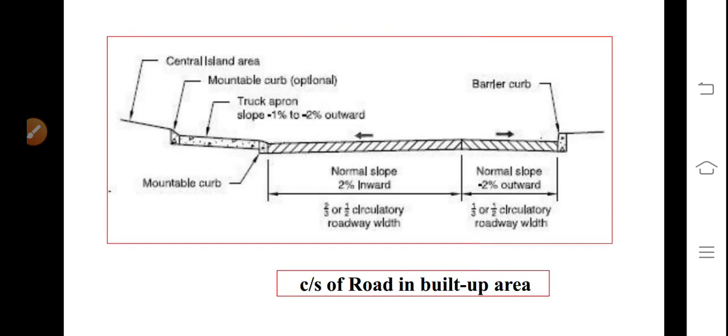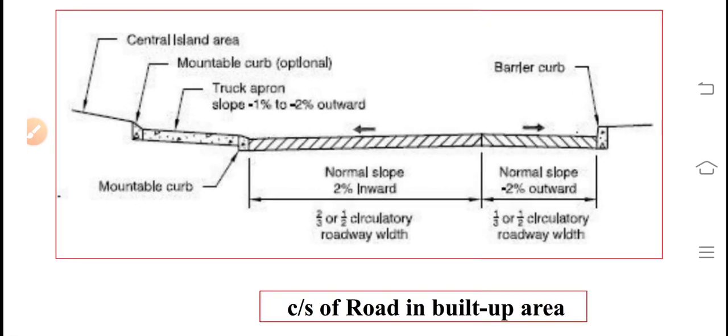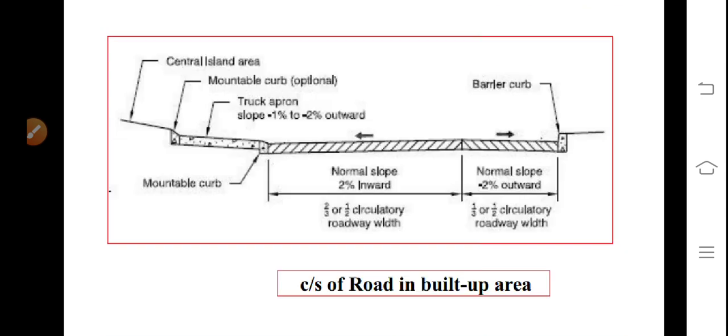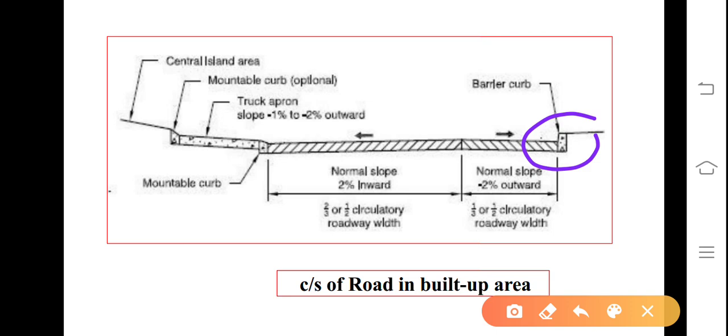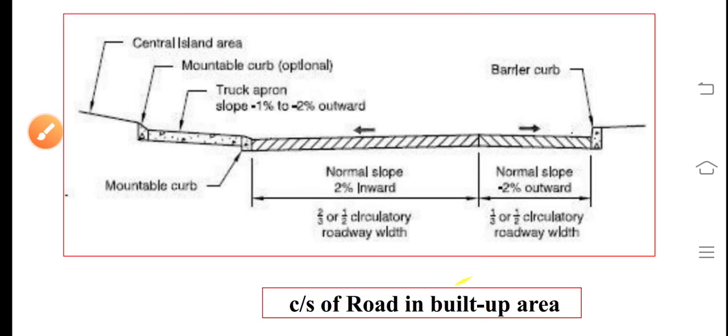Now cross section of road in built up area. So this cross section you can see central island area. This is the carriageway, half way this type, half way. Normal slope 2% is provided. Barrier with curb here. Barrier with curb. This is the cross section of built up area.